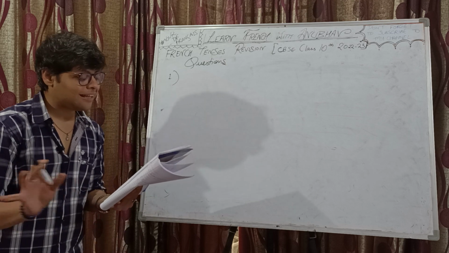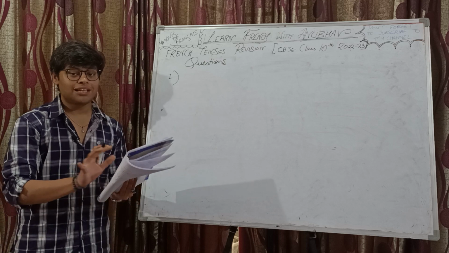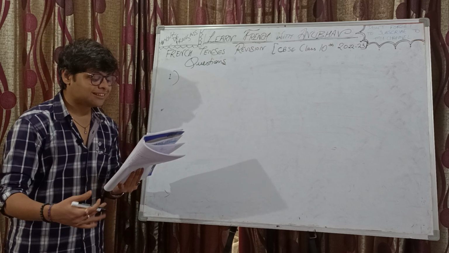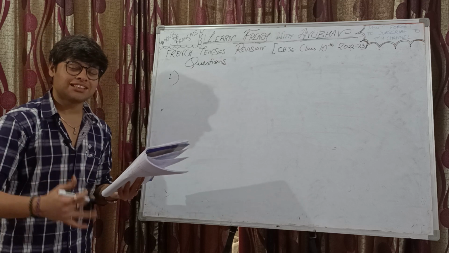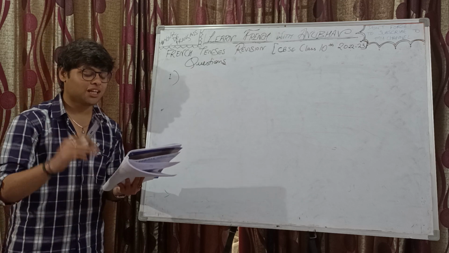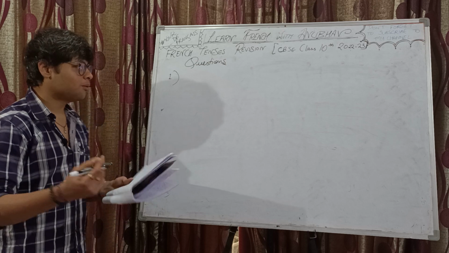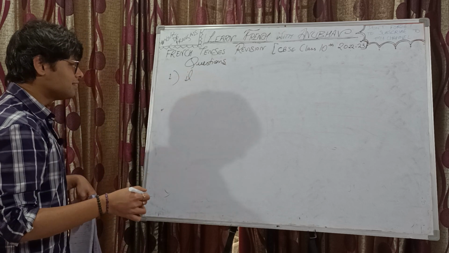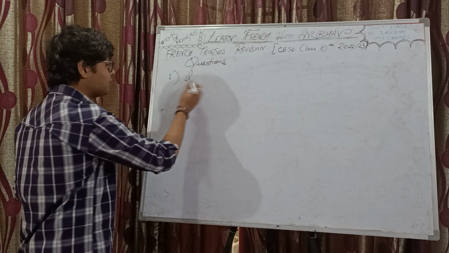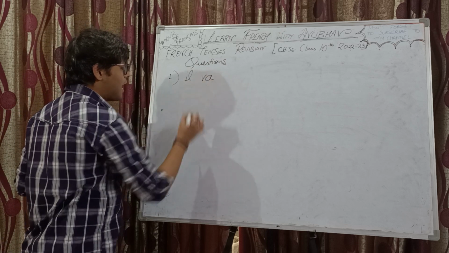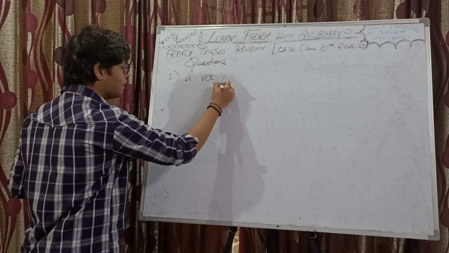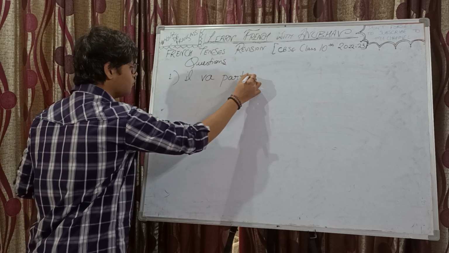As you all know, the indicator is there, dans 10 minutes, within 10 minutes, which means that it's near future. It is something that is about to happen, and for things about to happen, we use futur proche. Subject is il, so it's third person singular. For third person singular, what's the formation? Aller present tense conjugation, it's va, and then the infinitive: il va partir.